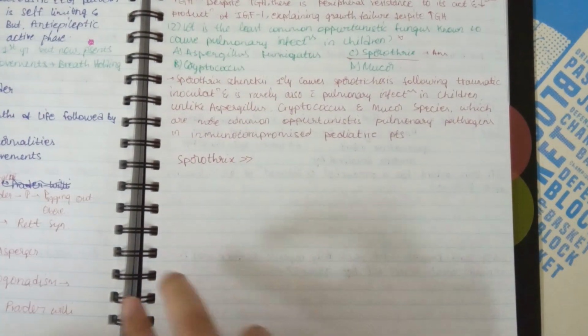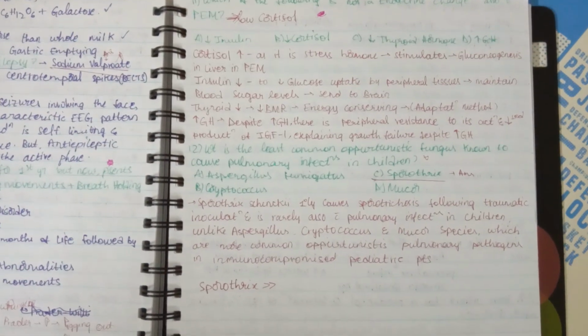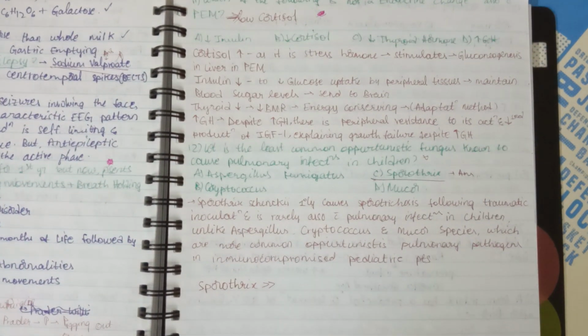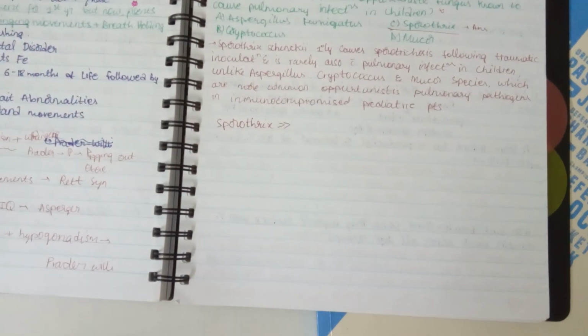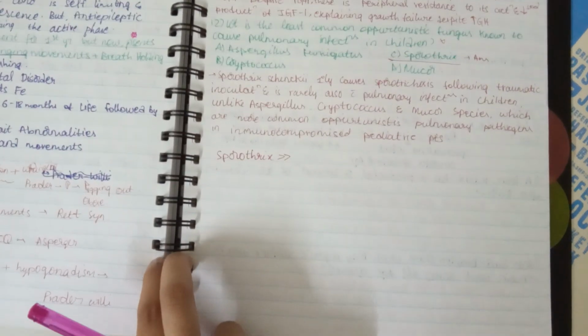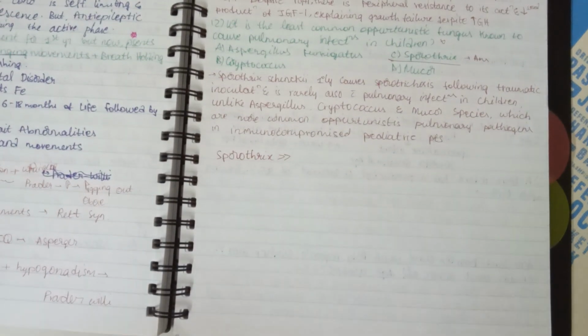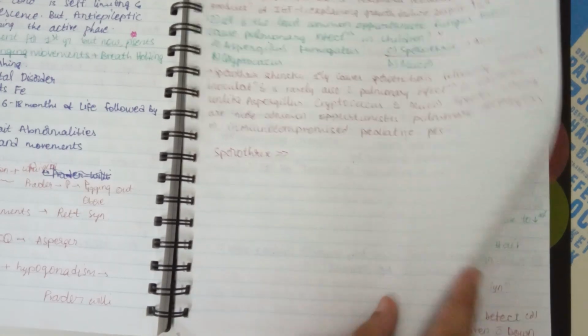11th MCQ. Which of the following is not an endocrine change associated with PEM? Low cortisol. 12th MCQ. Which is the least common opportunistic fungus known to cause pulmonary infections in children? Sporothrix.